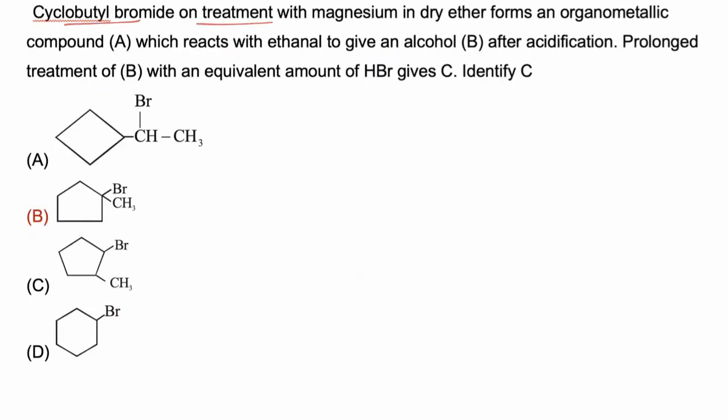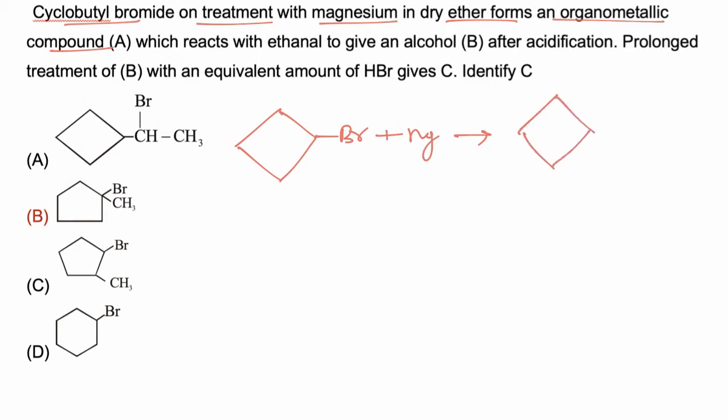Cyclobutyl bromide on treatment with magnesium in dry ether forms an organometallic compound A. So if cyclobutyl bromide is taken and treated with magnesium, then it will be converted to Grignard reagent, MgBr. Here dry ether is taken as a solvent.